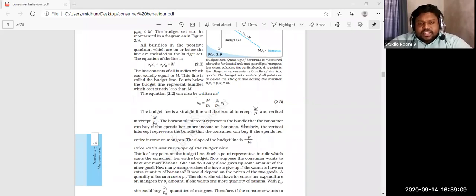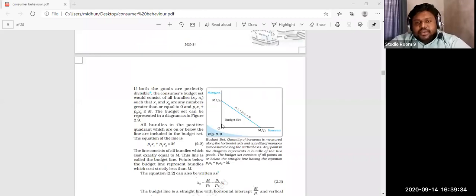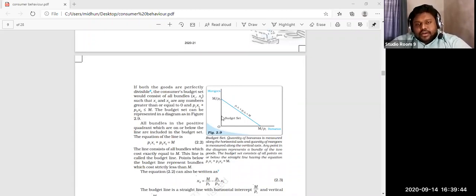The horizontal intercept represents the bundle that the consumer can buy if she spends her entire income on bananas. So if the entire income is spent to purchase bananas, that is the maximum she can reach, nothing more than that. That is the last limit. Here the income is 20 rupees, so maximum 4, because the price is 5. The same holds for the vertical axis: M divided by P2, 20 divided by the price of the second commodity, 5, so the quantity is 4 here.